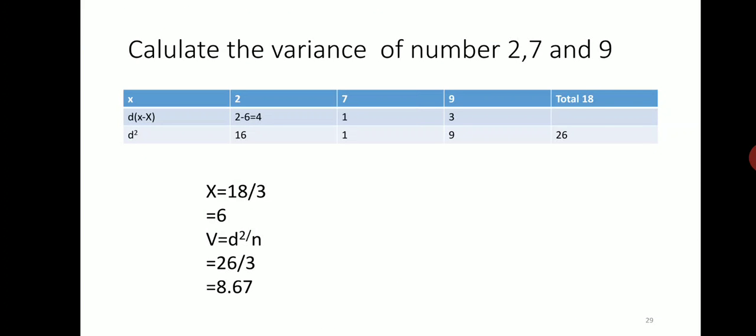Let's see how to calculate the variance. There are three values given. On the basis of the three values, we calculate dx, then d square. First, how to calculate dx? First calculate the mean, and the mean here is 6. After that we calculate dx, then the squares, and we put the values in our variance formula, that is sigma dx square divided by n.